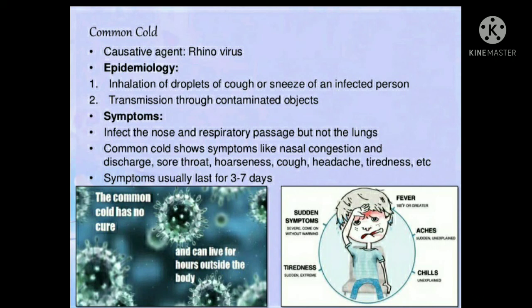It causes nasal congestion, nasal discharge, sore throat, hoarseness, cough, headache, and tiredness. All these symptoms are normal. Please make sure that these symptoms will remain in your body for 3 to 7 days. And there is no specific prevention for this disease; you must isolate yourself from the pathogen.